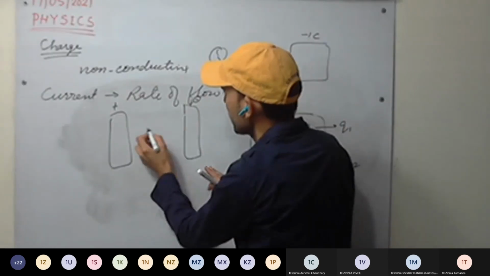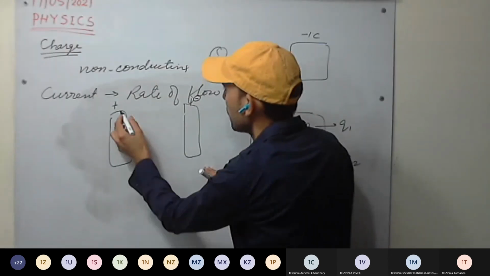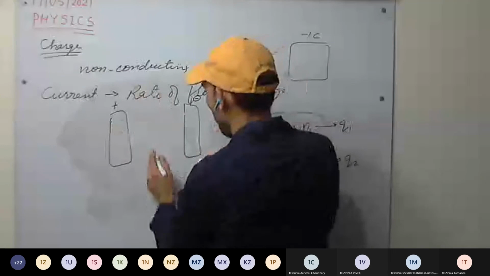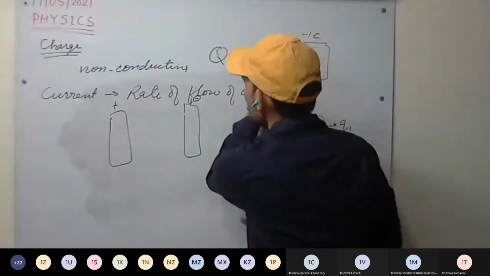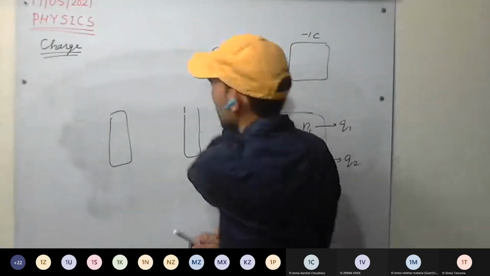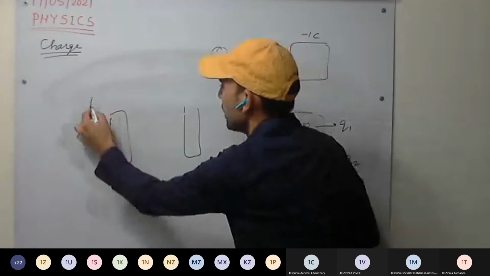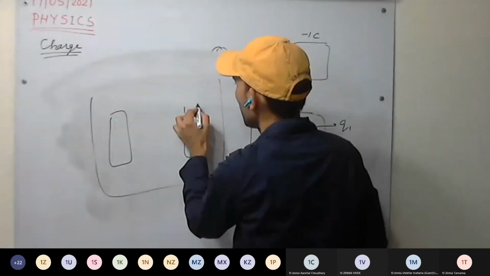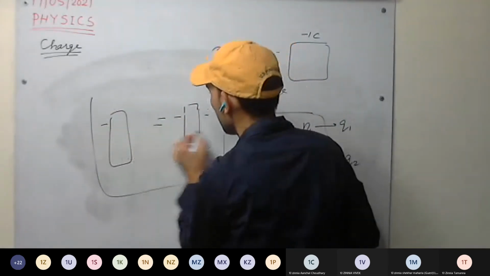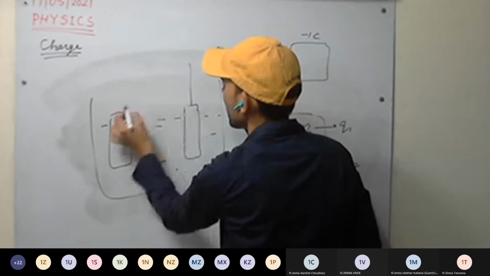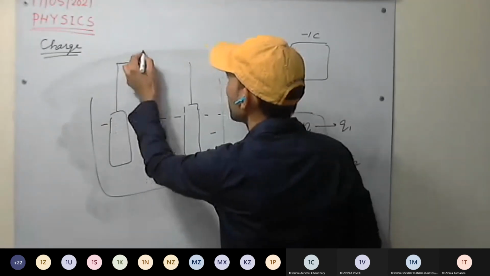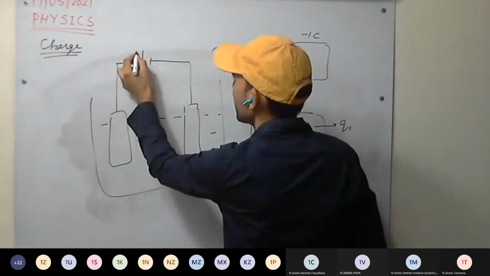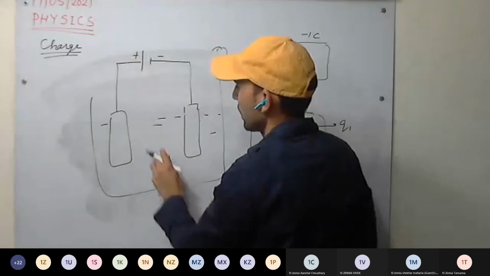So positive ions, this is electrolyte, and outside we are connected to a battery, positive, negative.